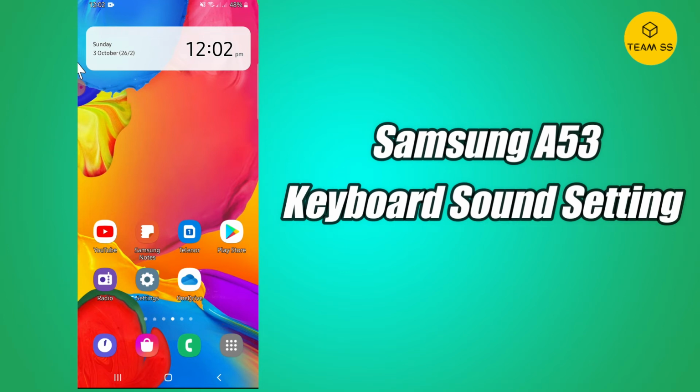In my today's video, I will tell you how you can disable and enable the keyboard sound and vibration in your device Samsung Galaxy A53 and Galaxy A53 5G.